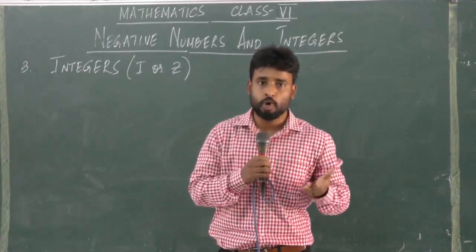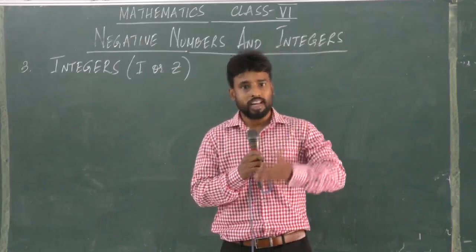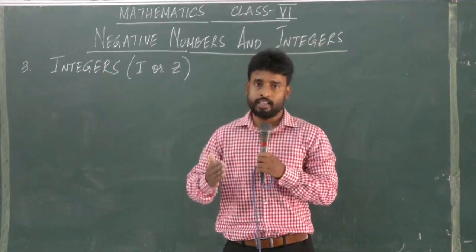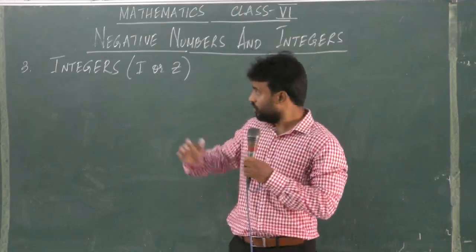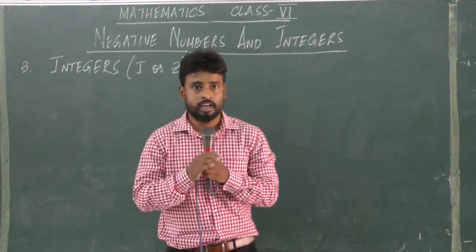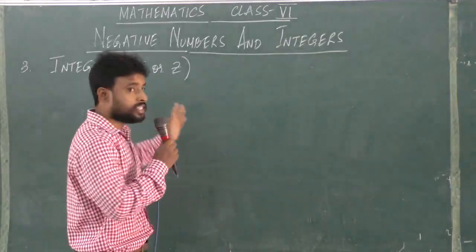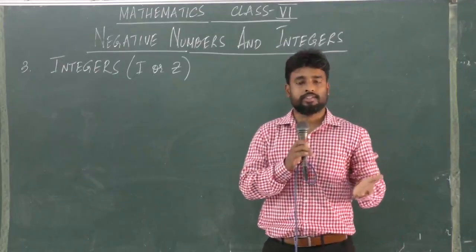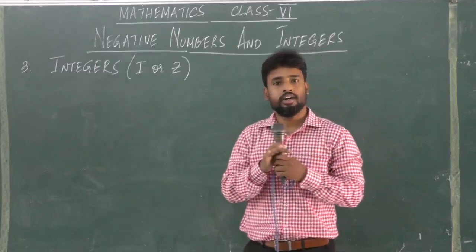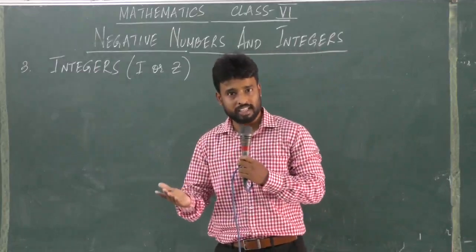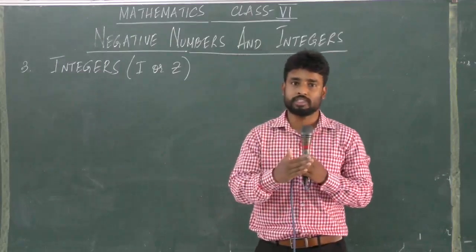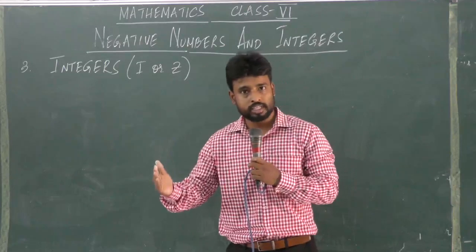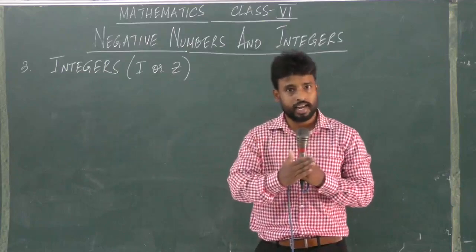Similarly, we have learned about whole numbers. They are all natural numbers including 0. So whole numbers start from 0 and carry on till infinity. Today we are going to discuss integers. As I have told you, integers are denoted by I or Z. Now what are integers? Integers are all the whole numbers plus all the negative numbers. I repeat, integers are all the whole numbers plus all the negative numbers.